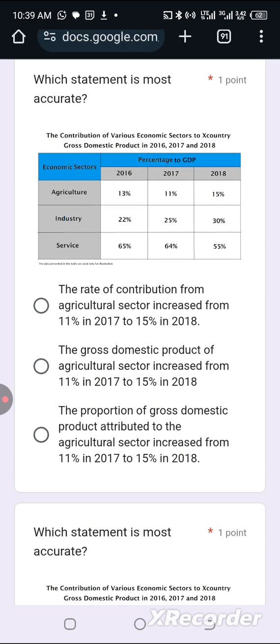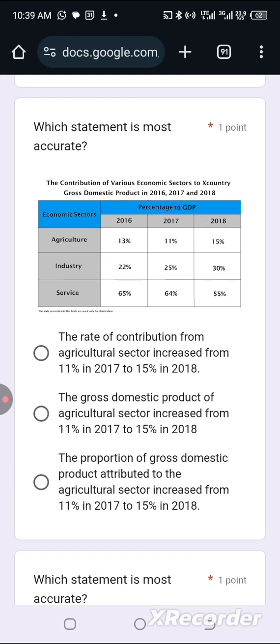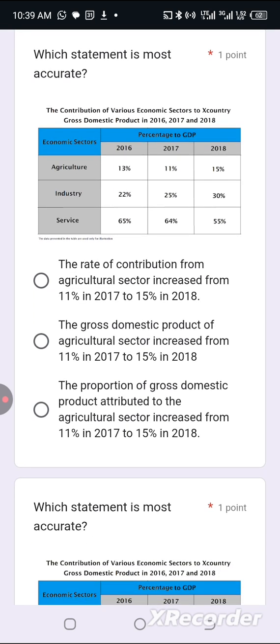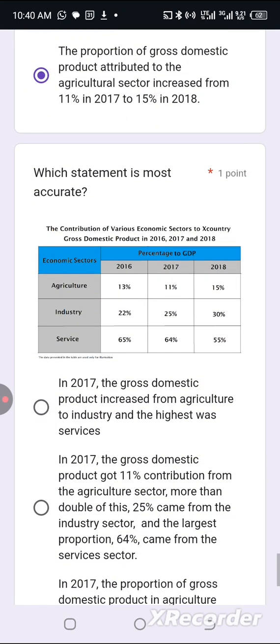Next one. Which statement is the most accurate? Remove option A. The gross domestic product in option B is off. The proportion of gross domestic product attributed to the agricultural sector increased. Yes, option C is the correct answer. Hope you are getting my explanations. Which is the most accurate?